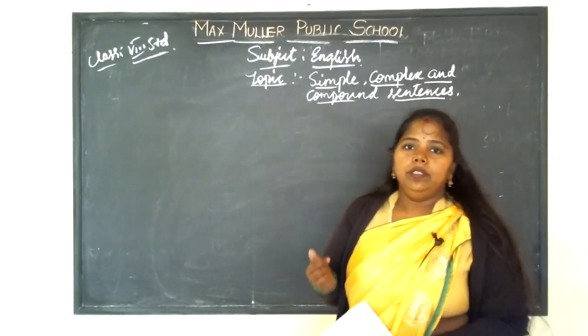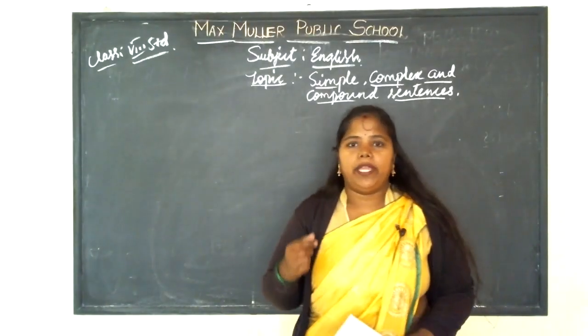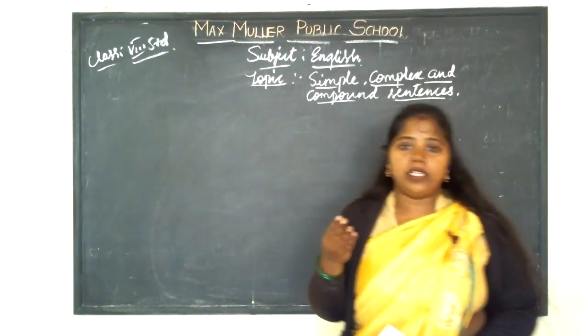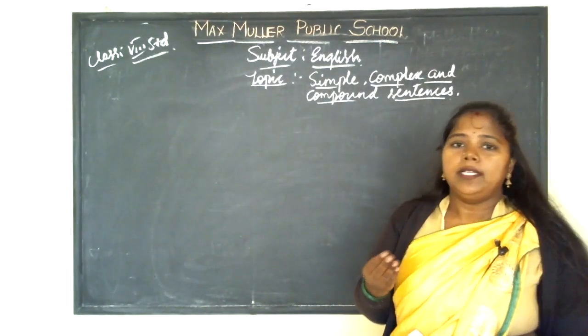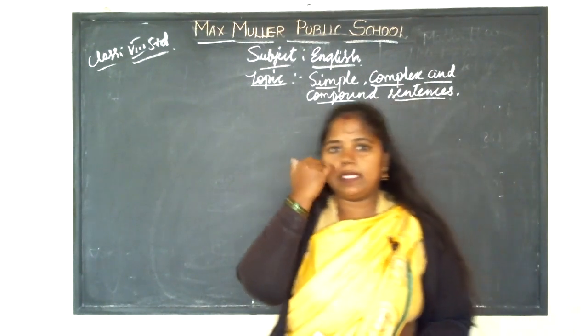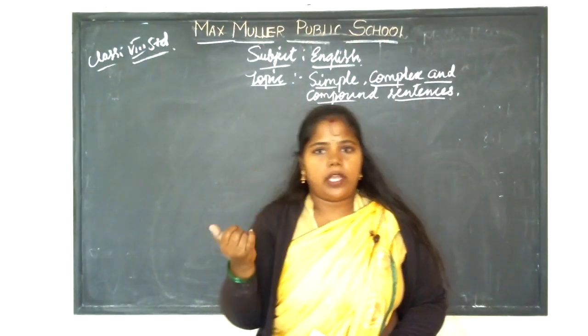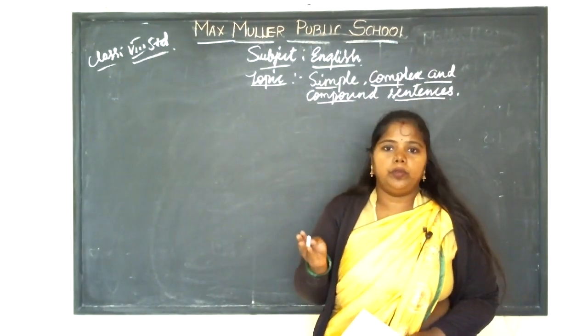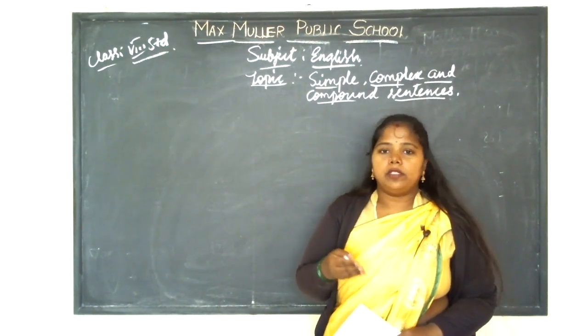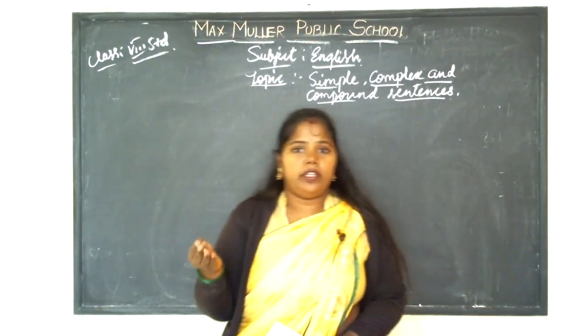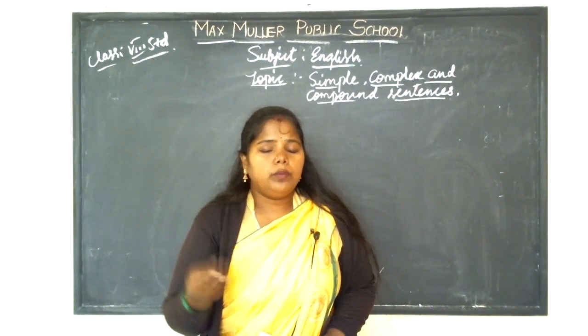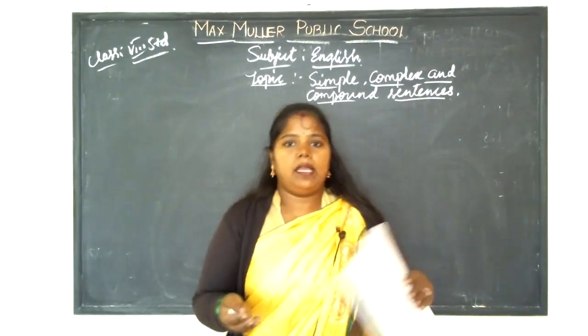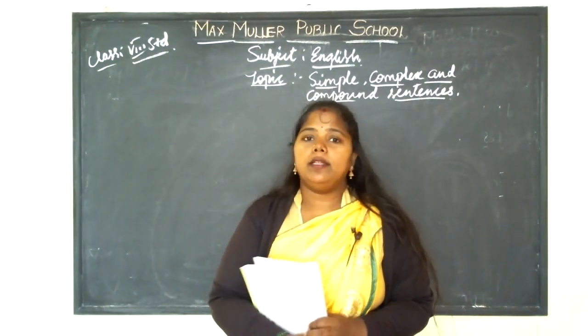Good morning, children. Today I'm going to explain what is there in the FA1 test, the portions I'm going to tell. As I said in the previous class, it is the first chapter and the poem, the Beauty poem, and the next chapter also, that is Dharmyasa from the supplementary reading.